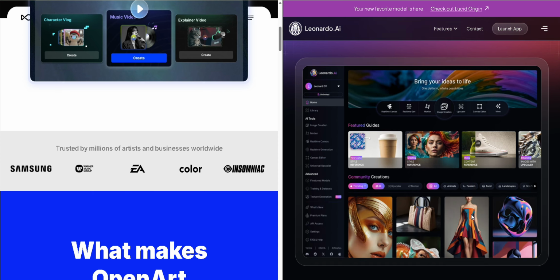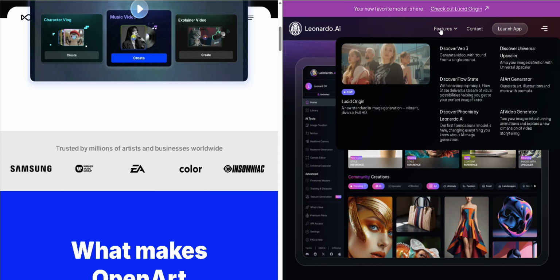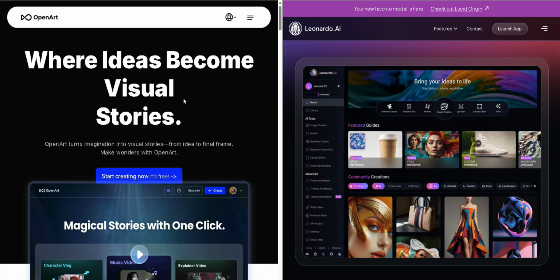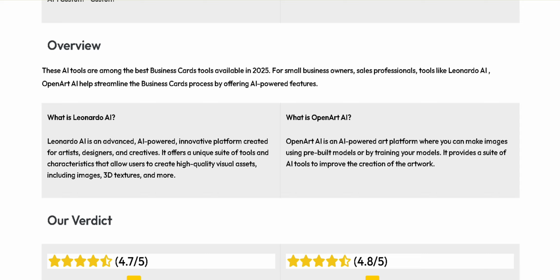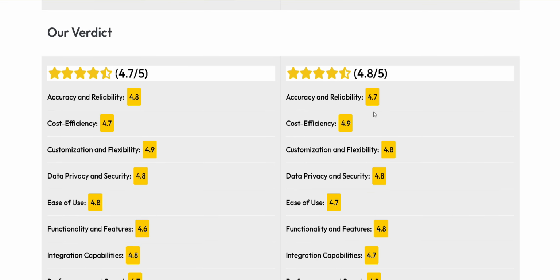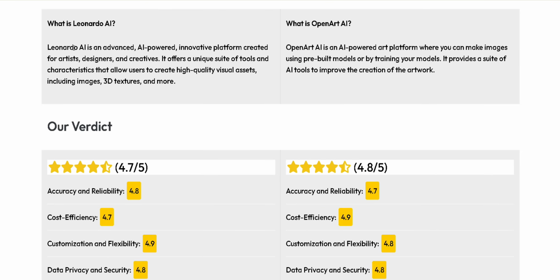Leonardo AI is a highly polished AI content platform offering image generation and painting, video creation, 3D texture generation, and more. It's known for fine-tuned models like Phoenix, Vision XL, and Lightning XL, plus community and collaboration features that came by the Canvas acquisition. OpenArt AI is a robust web-based suite offering text-to-image, image-to-image, prompt-based customization, training capabilities, and editing tools, all accessible directly in browser.